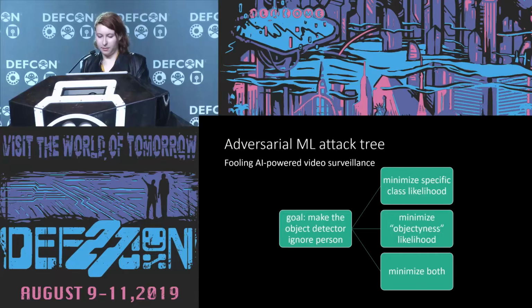Another is to minimize the objectiness, which is how likely the model is to classify you as an object of interest at all. The third option is to minimize both. In the paper, they show that minimizing the objectiness tends to work better, which is kind of cool. It's very James Bond-esque.